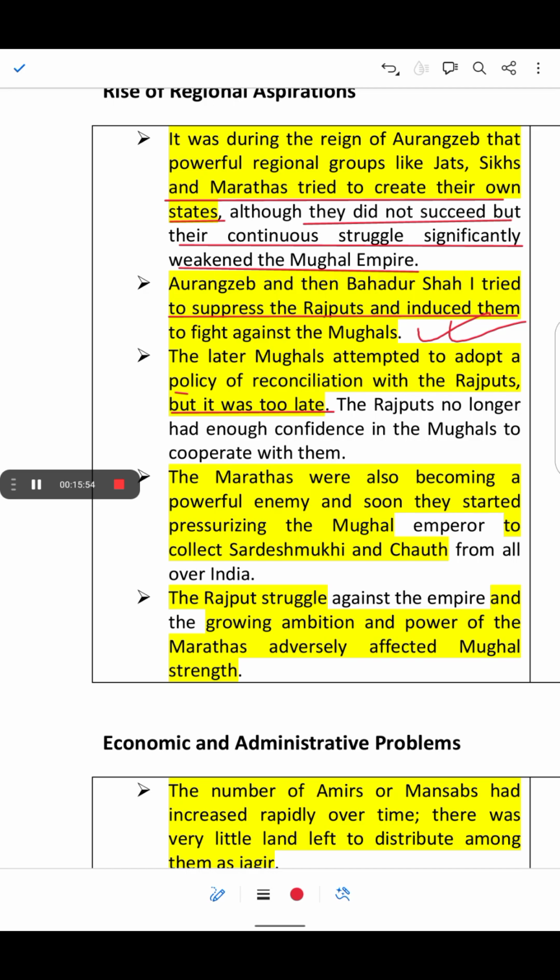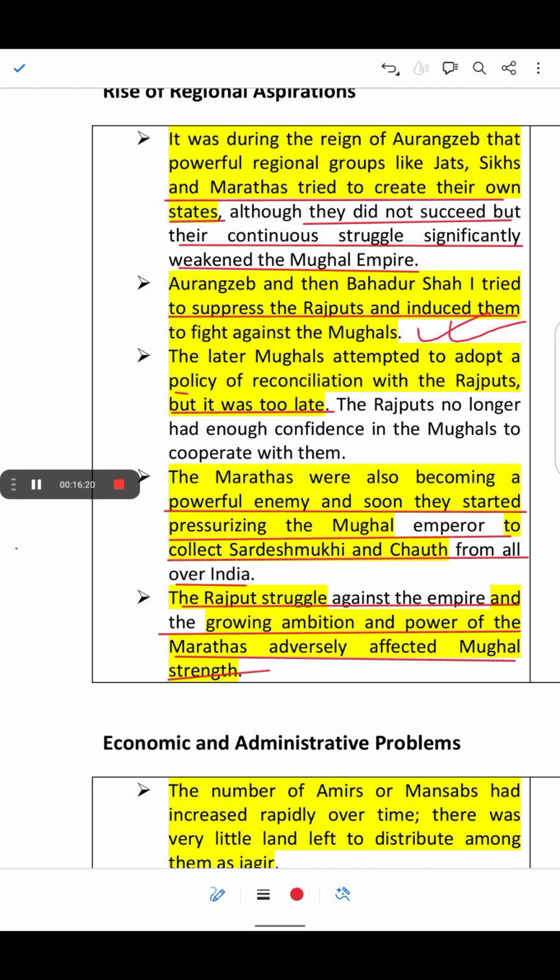Now next. The Marathas were also becoming a powerful enemy, and soon they started pressurizing the Mughal emperor to collect Sardeshmukhi and Chauth from all over India. The Rajput struggle against the empire and the growing ambitions and power of the Marathas adversely affected Mughal strength.